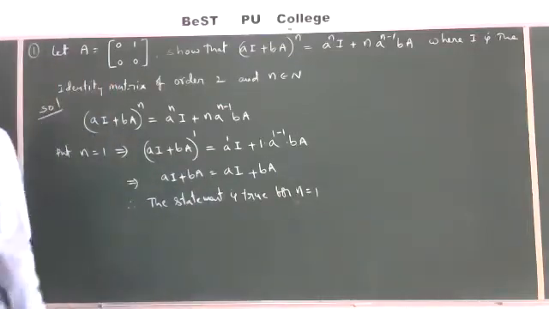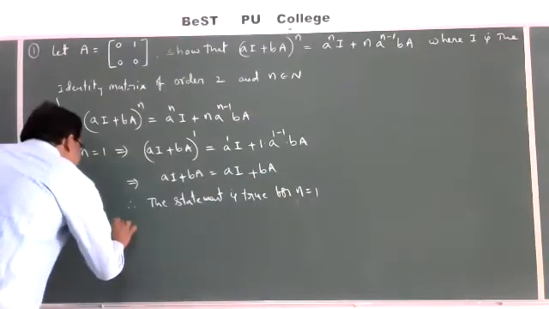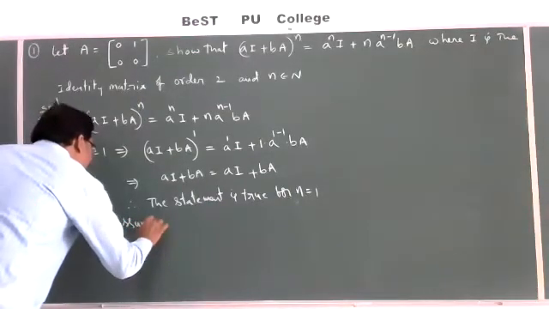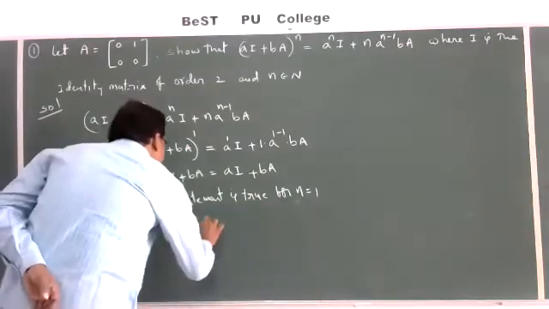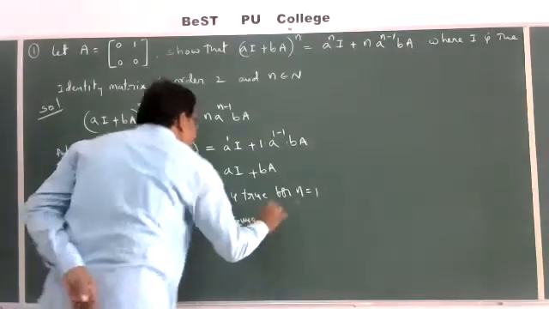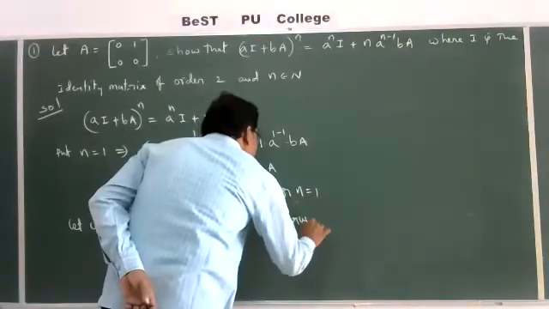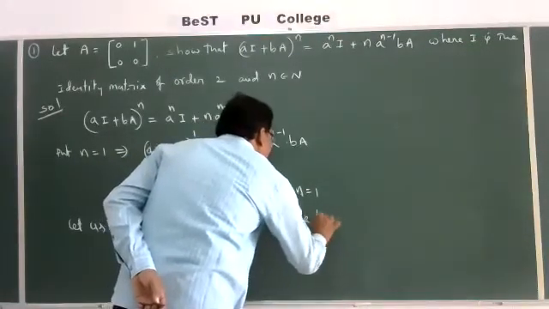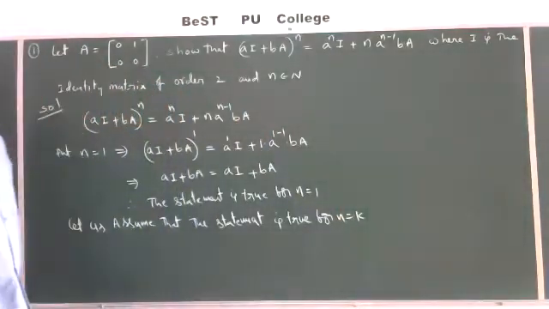Next, let us assume that the statement is true for n is equal to k.